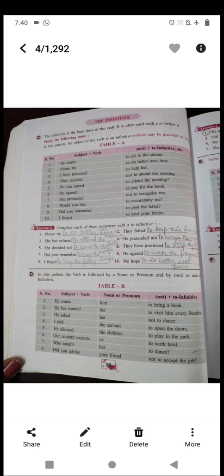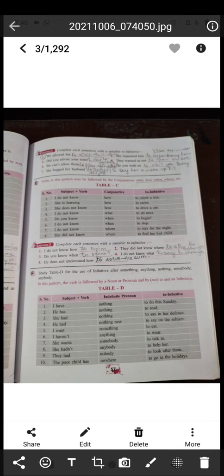Now, see the next pattern. Here in this pattern, the verb is followed by a noun or pronoun. In table B, we can see subject plus verb, plus a noun or a pronoun, plus not, it's up to you, may be preceded by not, plus to infinitive, isn't it?